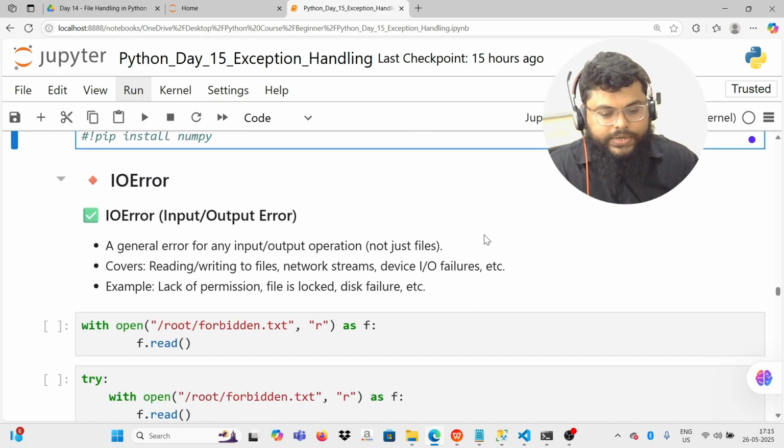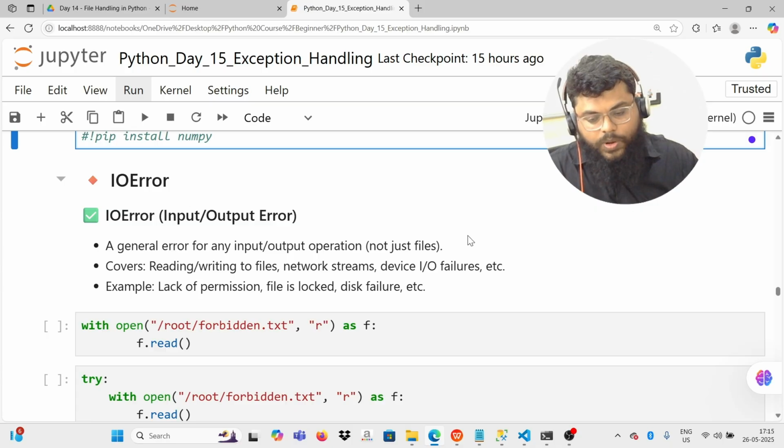So next we have IO error. Okay, input output error. So what is IO error? It's a general error for any input output operation, not just files. It covers files, network streams, devices, IO failures, all of those. Even the lack of permission, if the file is locked, even disk failures, all those, the IO error will cover.